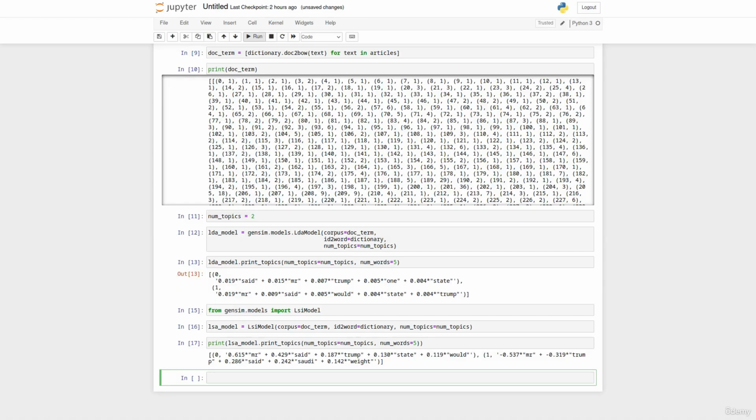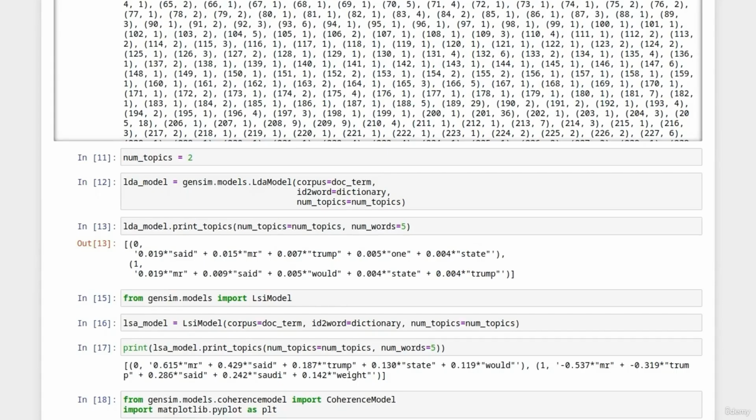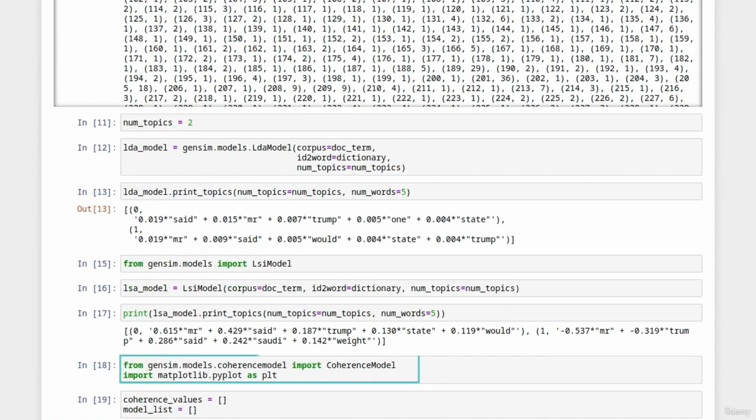Let's now move on to how we can optimize the number of topics. To determine the optimal number of topics, we can use something called coherence scores. To start using these, we'll just need to import the function. We're also going to be importing matplotlib as we want to do some plots of these coherence scores to determine the optimal number of topics.